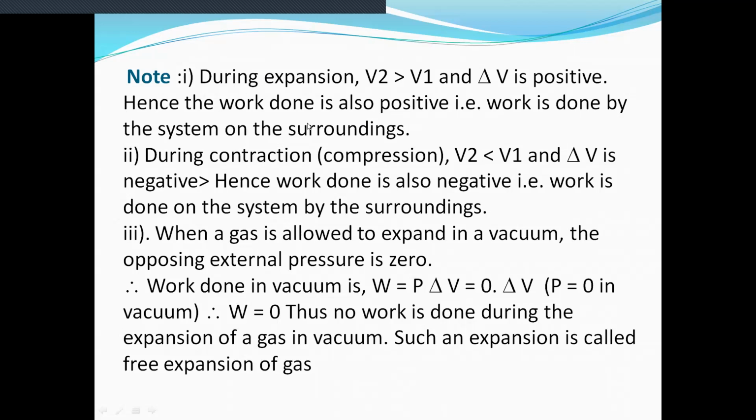Initial volume V1 and final volume V2. Which is greater here during expansion? V2 is greater than V1. During expansion, the final volume is greater than the initial volume. Then what is the value of delta V? For example, if V2 is 20 and V1 is 10, then delta V is 20 minus 10, that is 10, and it is positive because V2 is greater. So the value of delta V is positive. Hence, the work done is also positive.